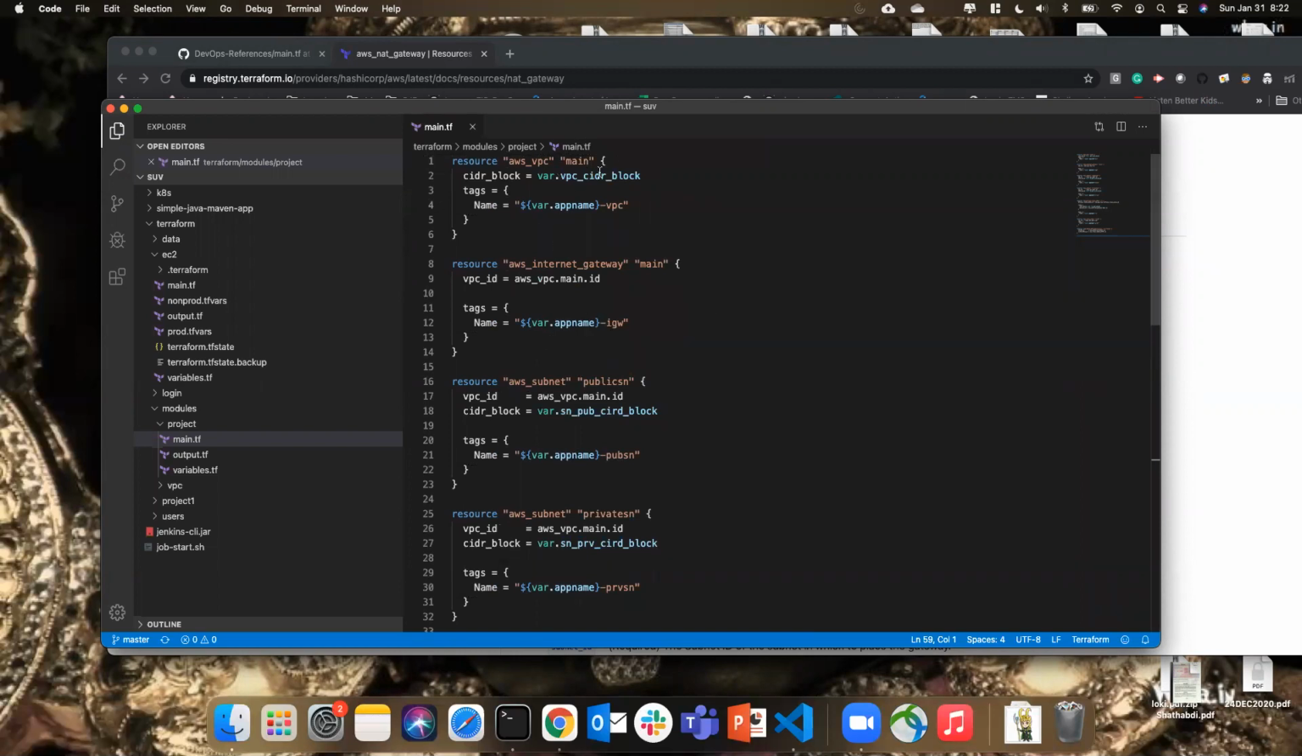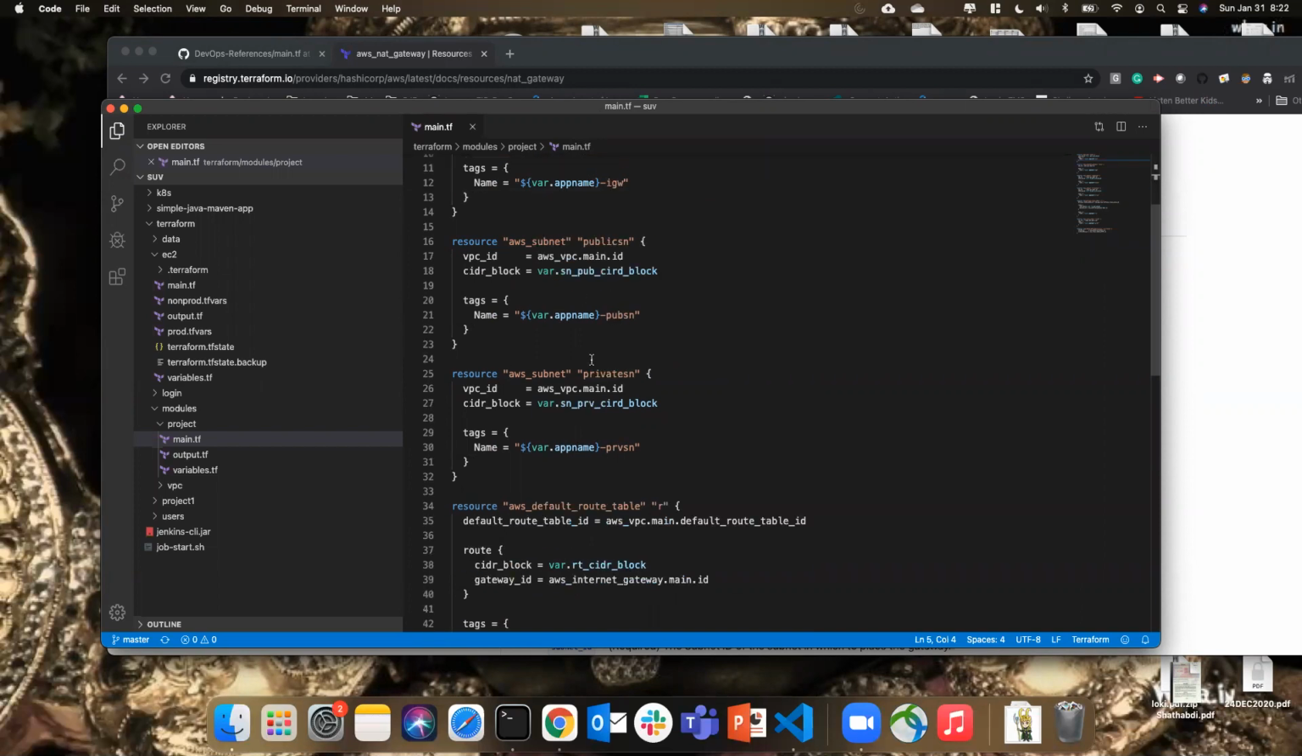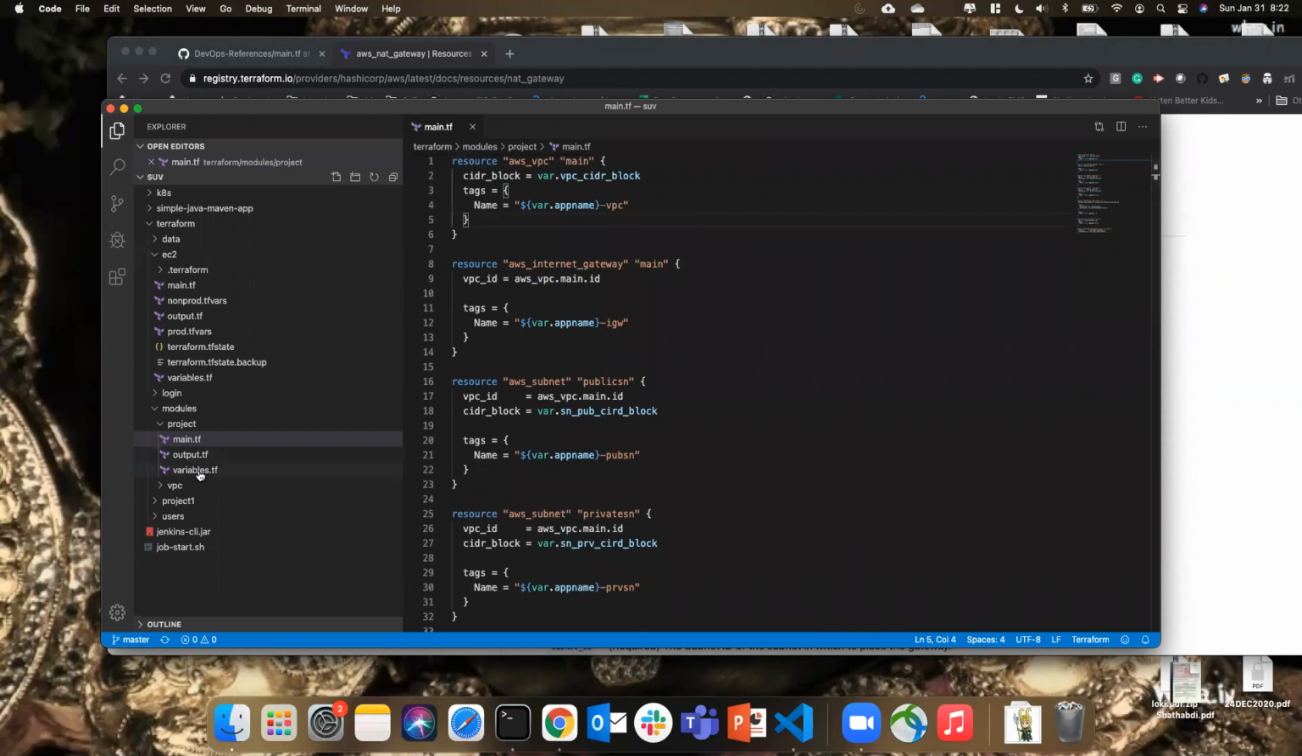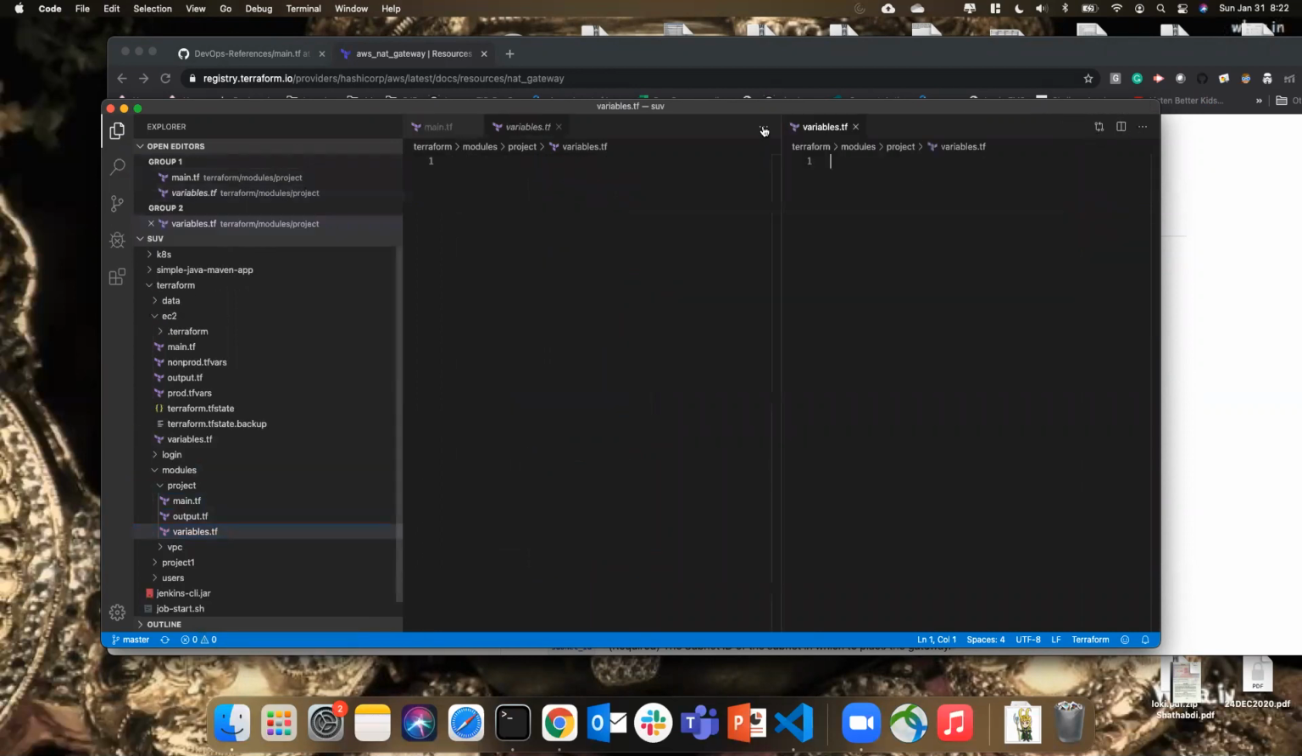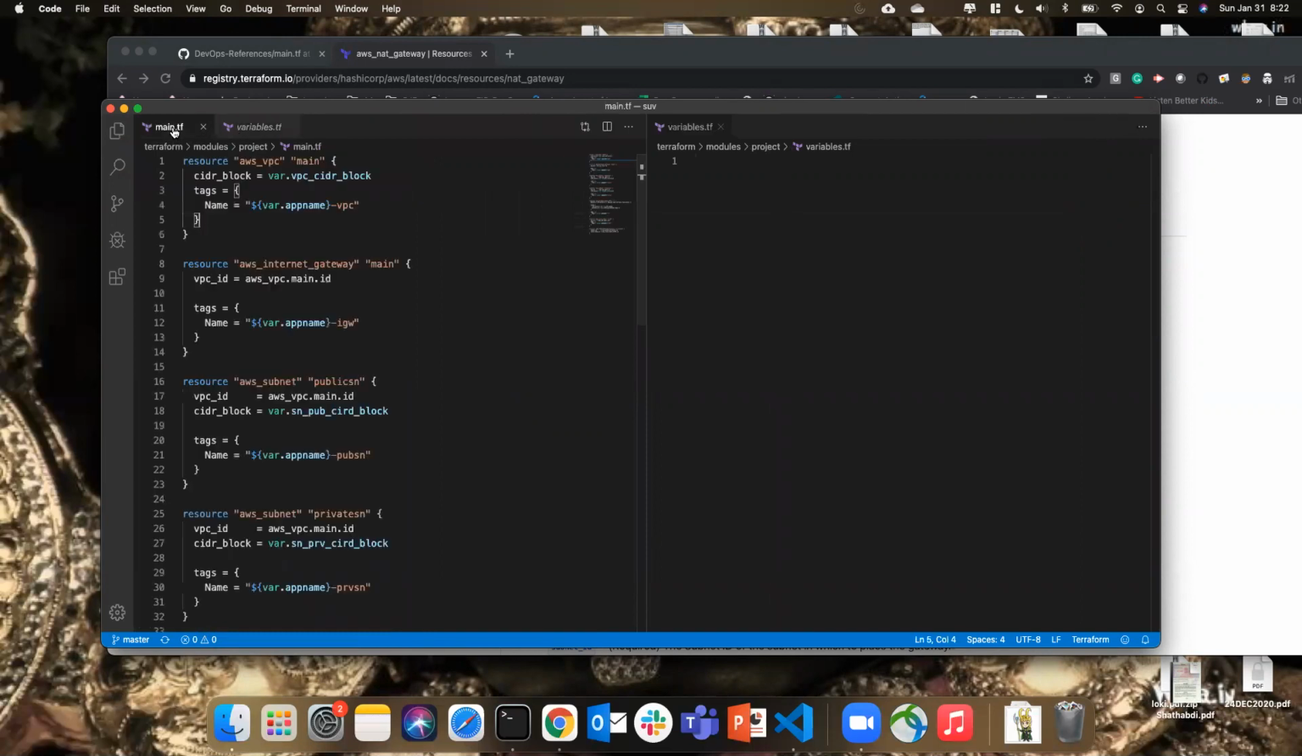So now first we need to create our variables. I would highly recommend that you either remember all these variables or copy the whole file and then create the variables one by one. So maybe I will open this in another window and close this one. Now I have this VPC variable, this thing, and then app name. This goes first.